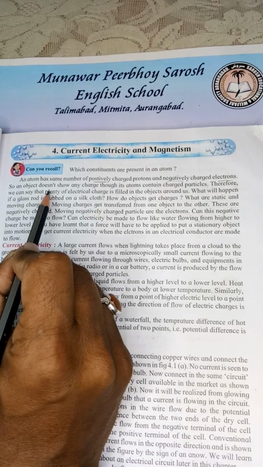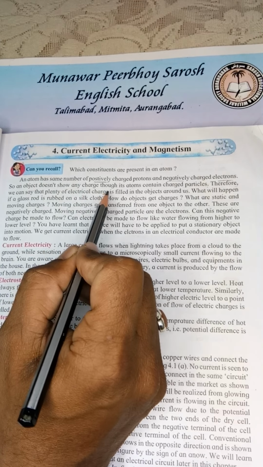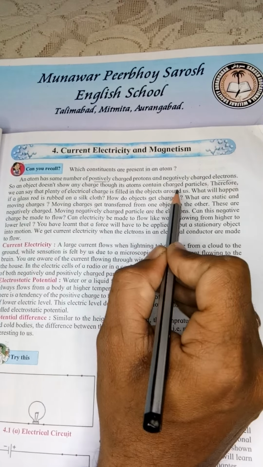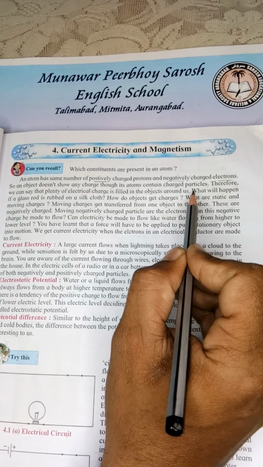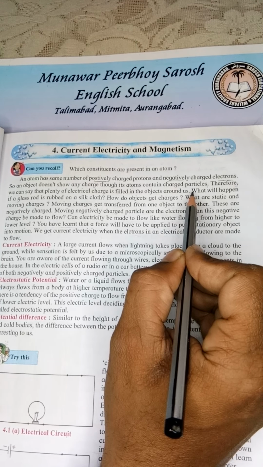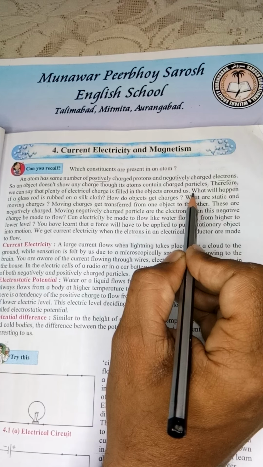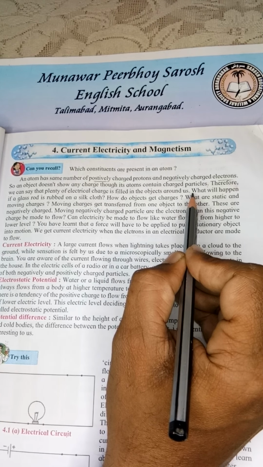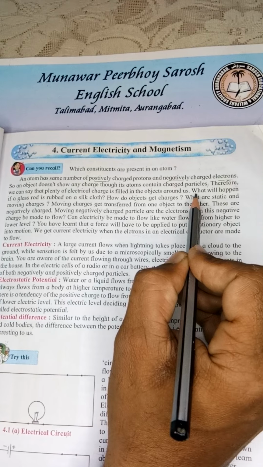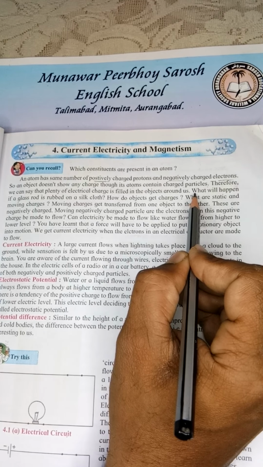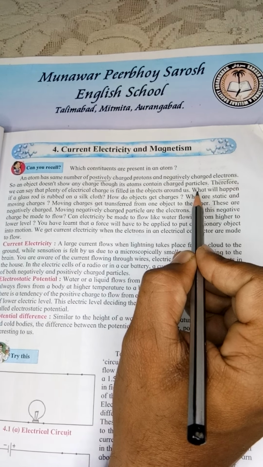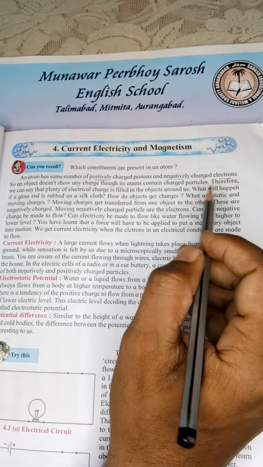So an object doesn't show any charge though its atoms contain charged particles. Just because the number of protons and electrons are the same in an atom, an object is electrically neutral.